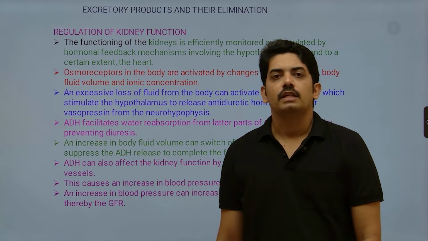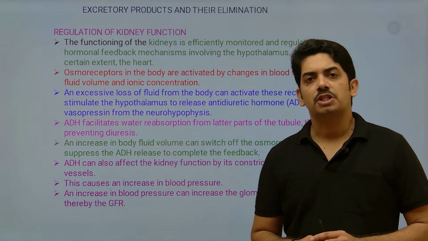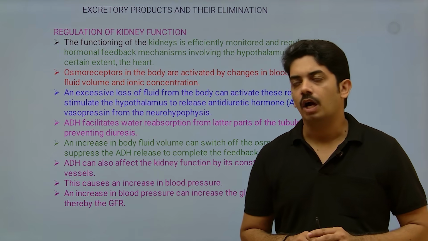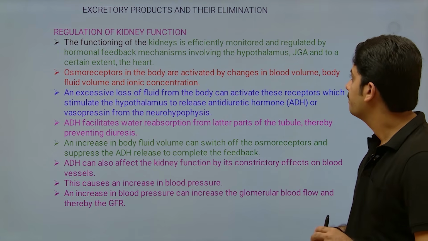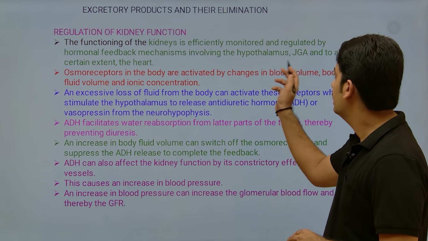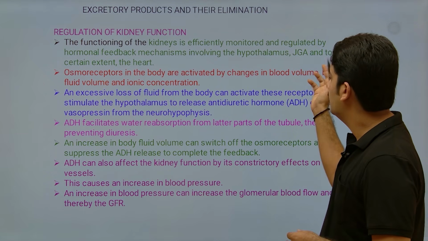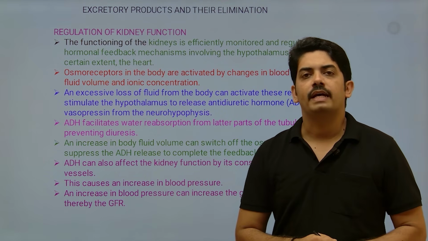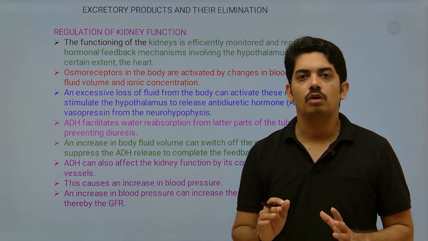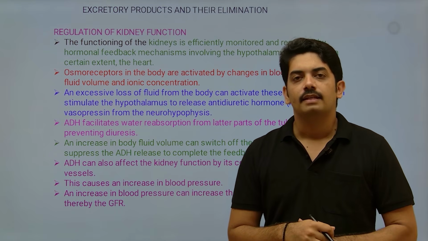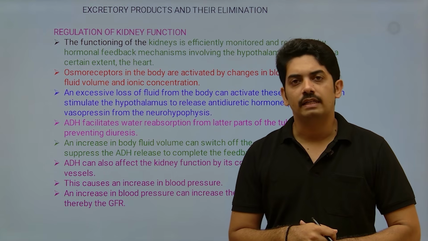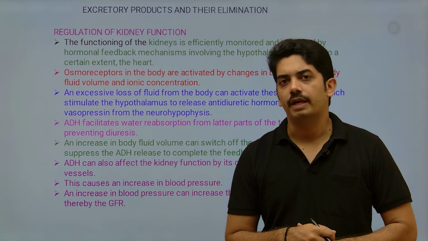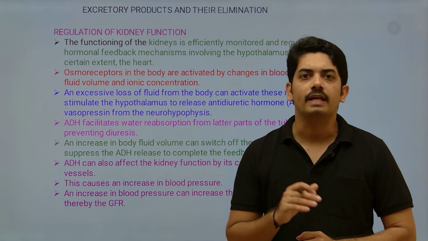Now the next part is regulation of kidney function. Functioning of the kidney is effectively monitored by hormonal feedback mechanism, especially the hypothalamus, juxtaglomerular apparatus, and to a certain extent the heart. Now what happens if there is a change in glomerular filtration rate? Suppose the glomerular filtration rate is low, at that time osmoreceptors in our body sense this